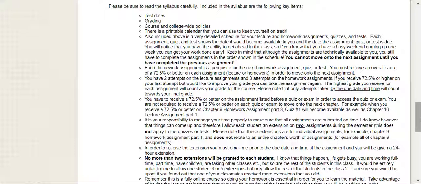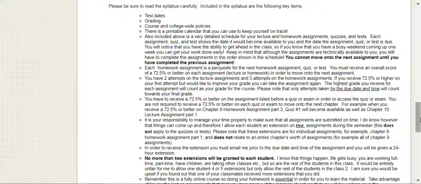So again, it's in your hands if your 30% of your grade is going to be an A or an F and anywhere in between for this semester. So take advantage of this. Budget your time appropriately. You also have to receive a 72.5% or better on the assignment that's listed before a quiz or exam in order to access the quiz or exam.